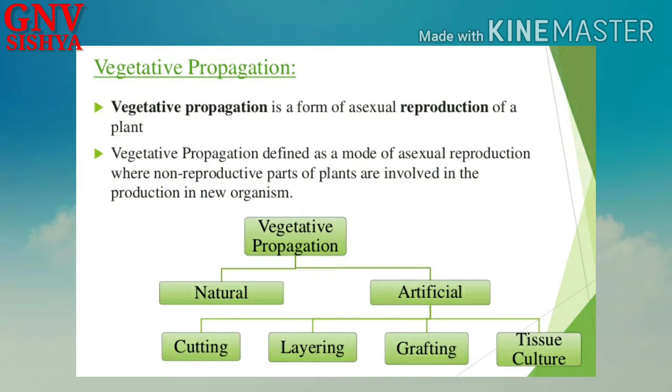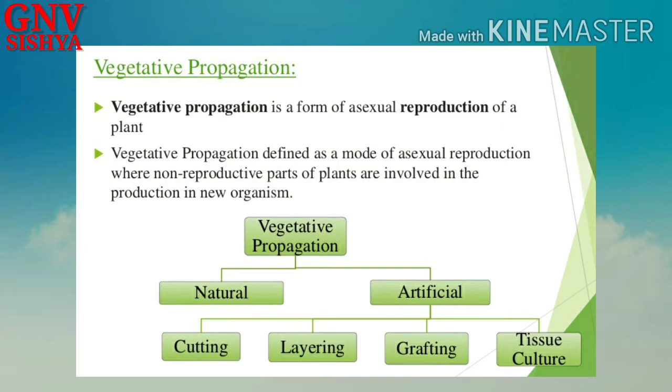But sometimes vegetative propagation can be considered as a separate form of reproduction also, because asexual reproduction requires and involves certain specific parts of the organism, and it is a separate process. But vegetative propagation can be defined as a type of reproduction in which the non-reproductive parts, or the vegetative parts of the plant, are involved.